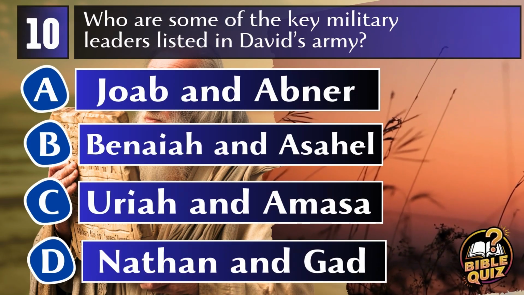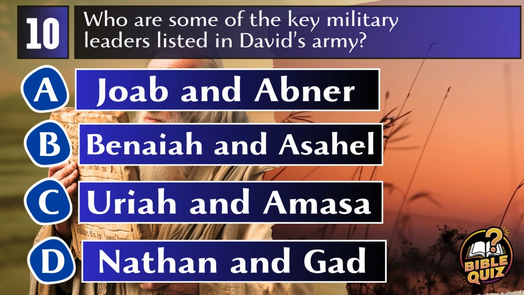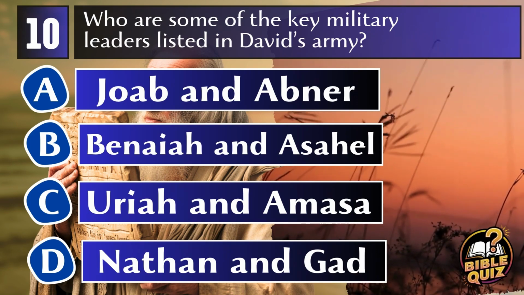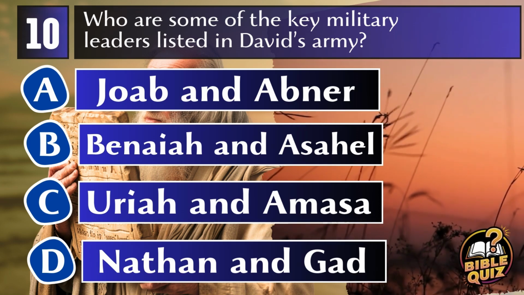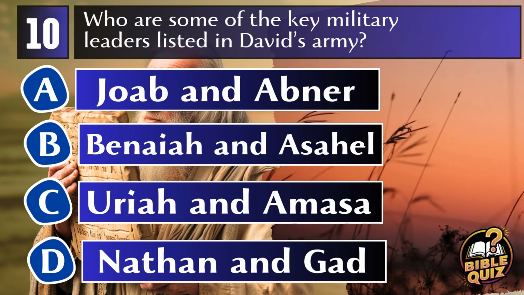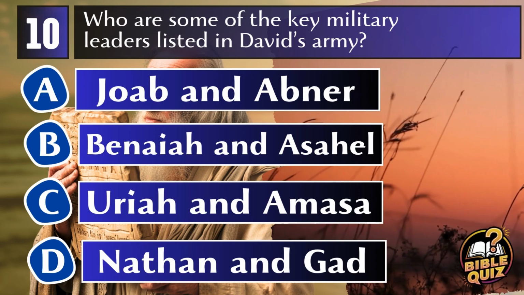Question 10. Who are some of the key military leaders listed in David's army? A. Joab and Abner. B. Benaiah and Asahel. C. Uriah and Amasa. D. Nathan and Gad.